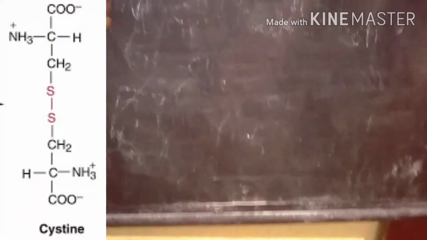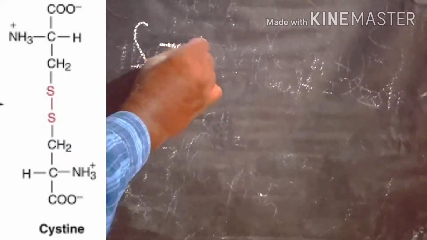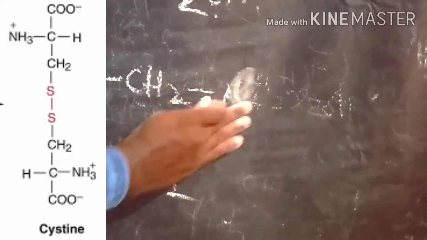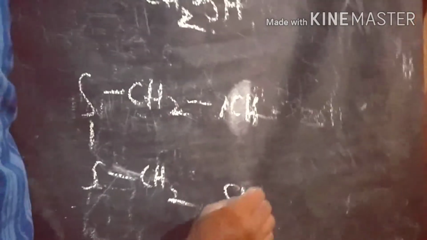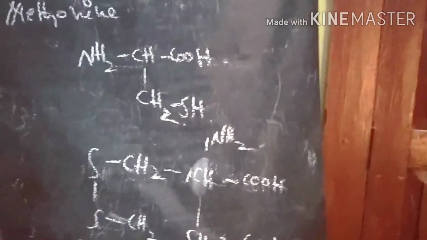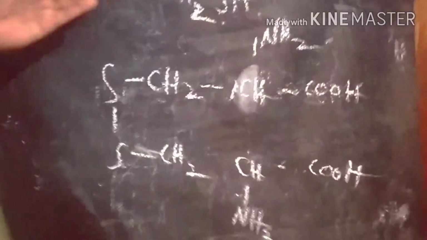The major difference between cysteine and dicysteine is that in dicysteine we have two sulfur groups attached with two amino substitution groups, like here, COOH and COOH. So this is dicysteine. The difference between cysteine and dicysteine is that we take one more mole of cysteine. So that is dicysteine.